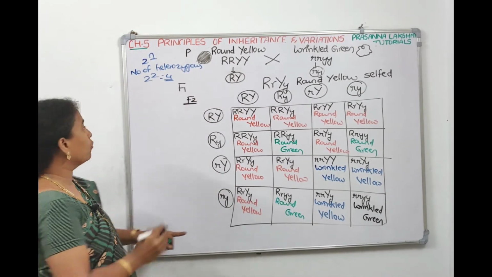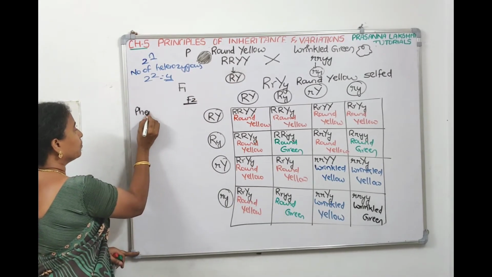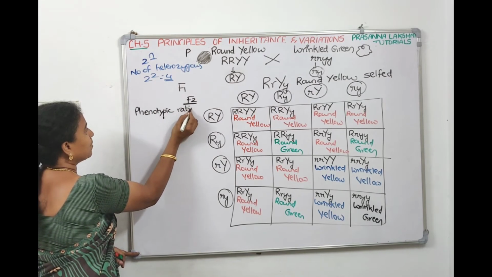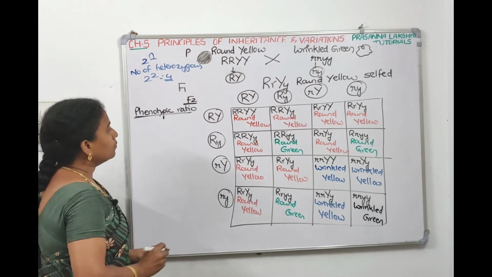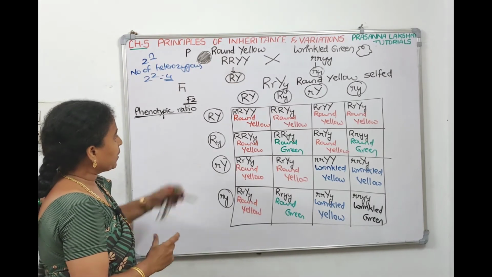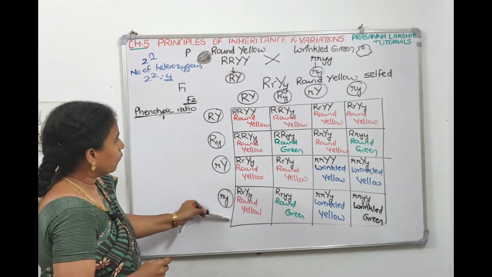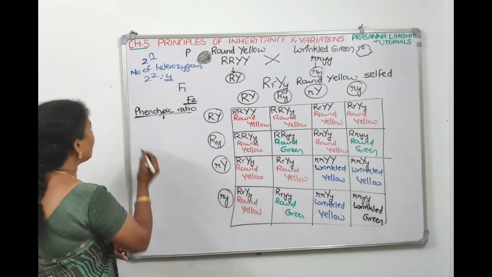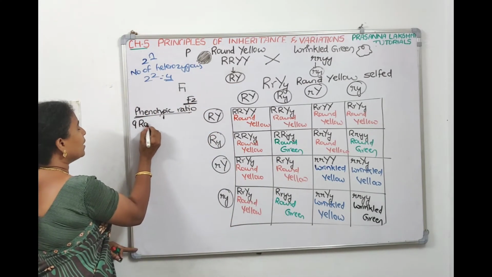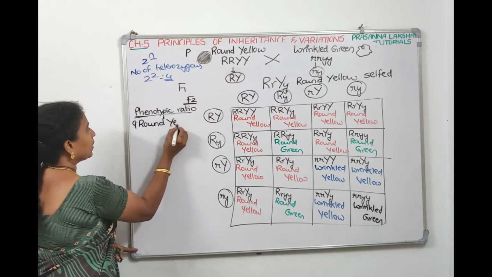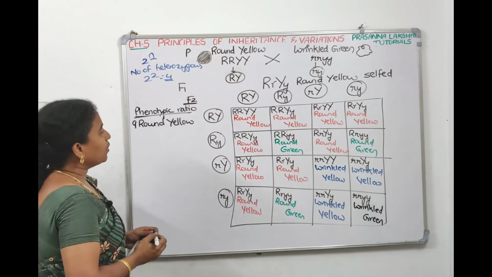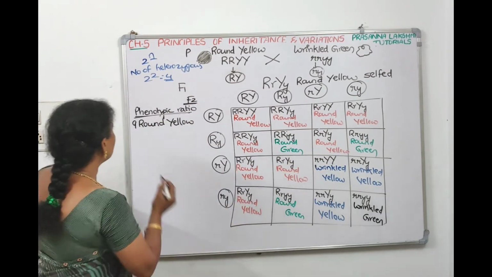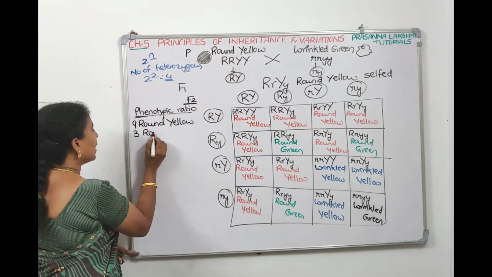Now if we have to show the phenotypic ratio of a dihybrid cross, count how many round yellow are there. 1, 2, 3, 4, 5, 6, 7, 8, 9. So 9 we are getting round and yellow. How many are round and green? 1, 2, 3. So 3 round and green.